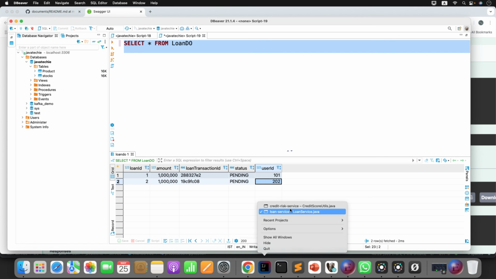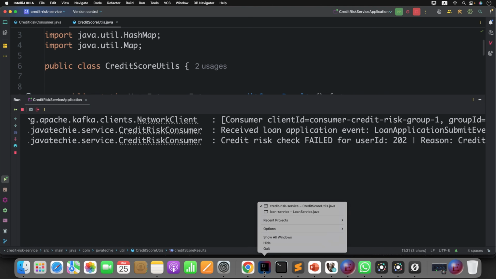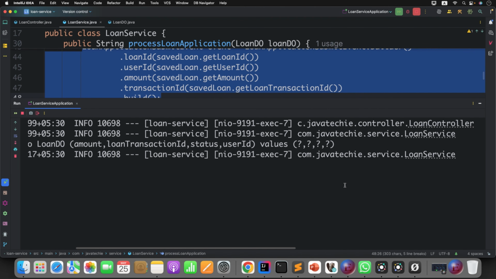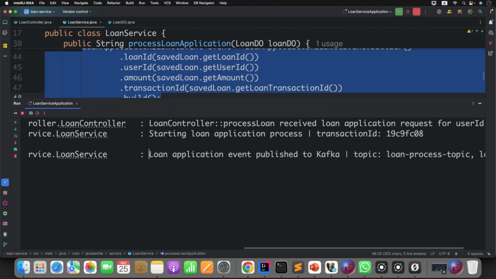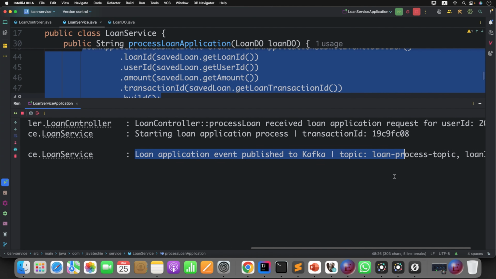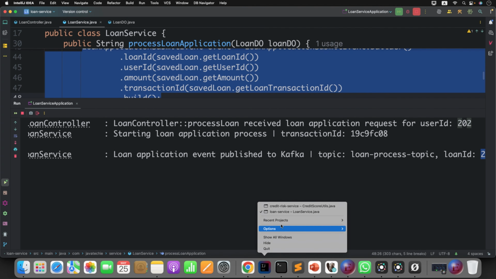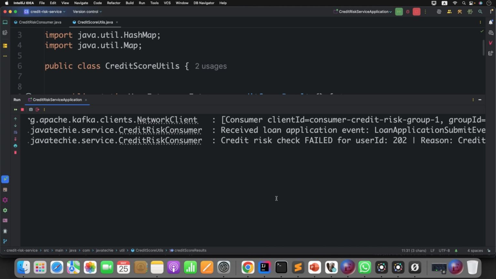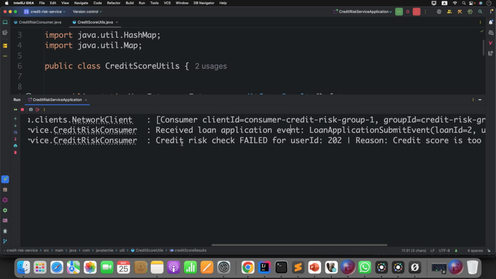Now check the flow. Go to the credit risk. First go to the loan service. It simply publishes the event. Loan application event published to the Kafka. This is the topic and this is the loan ID. Now go to the credit risk service. It receives the loan application event, the entire payload. Then it evaluates the credit check, but somehow it has failed for user ID 202.